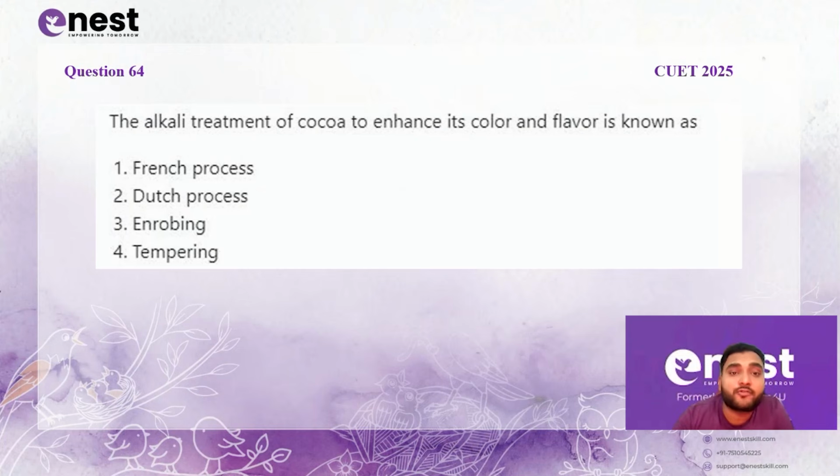The alkali treatment of cocoa to enhance its color and flavor is known as French, Dutch, enrobing and tempering. Now these two are not the right option, enrobing and tempering, because these two are other methods of producing food items. Tempering is for chocolate and enrobing is also there for confectionery items as well. French process and Dutch process. This is the main confusing part of the question. Answer is, first of all, the Dutch process.